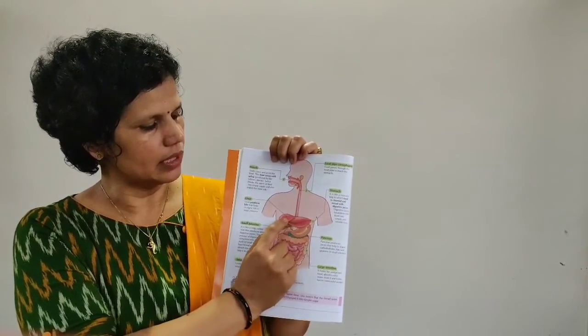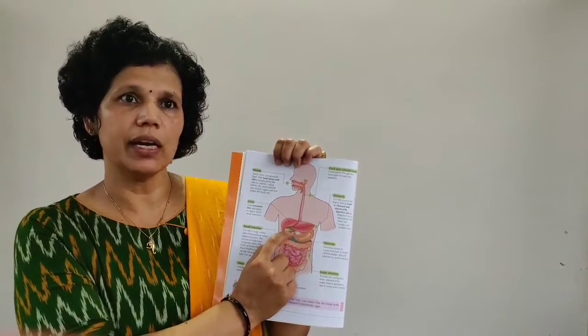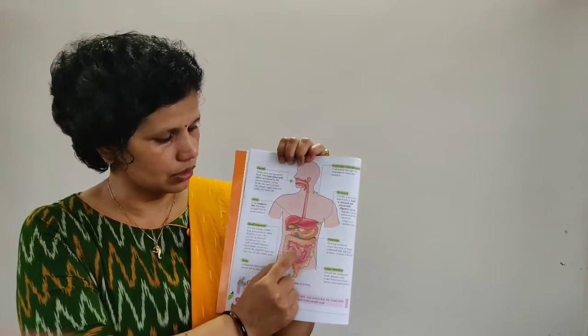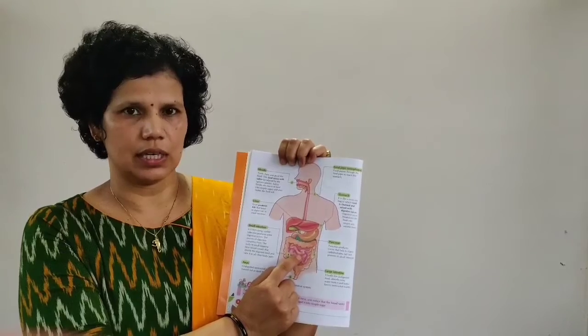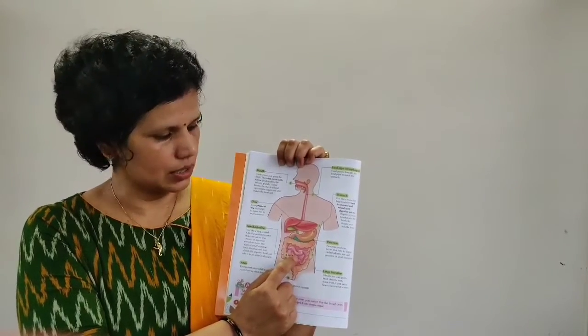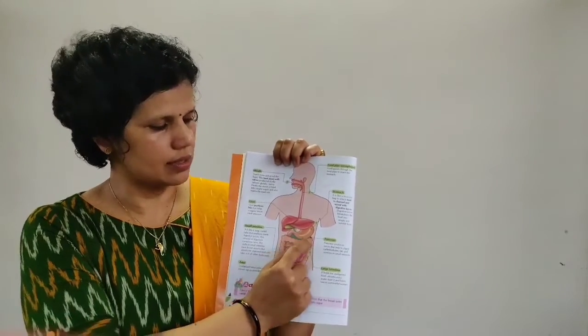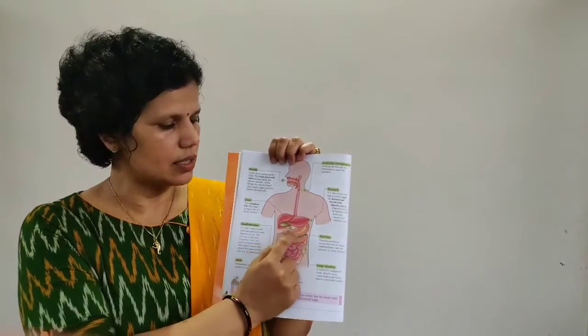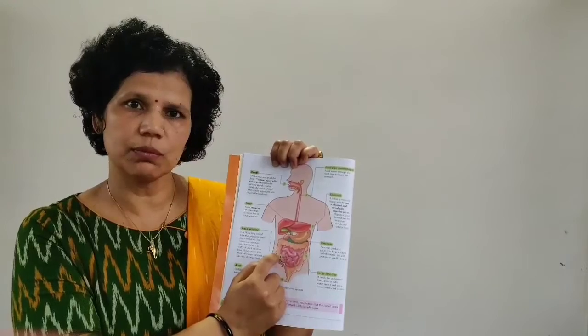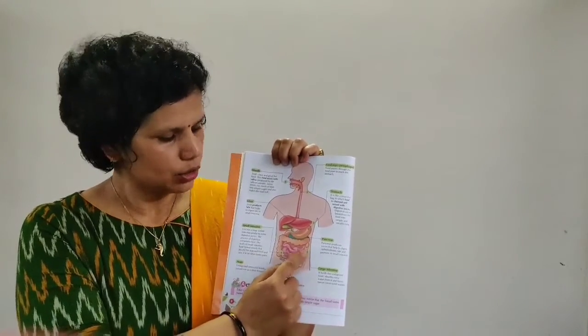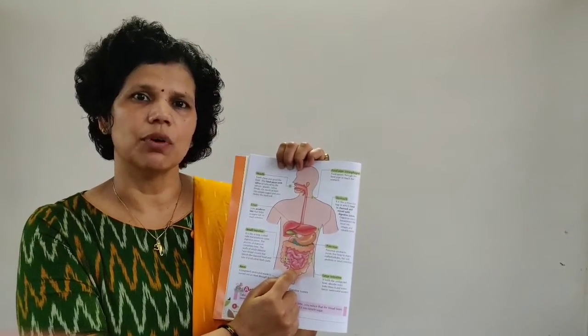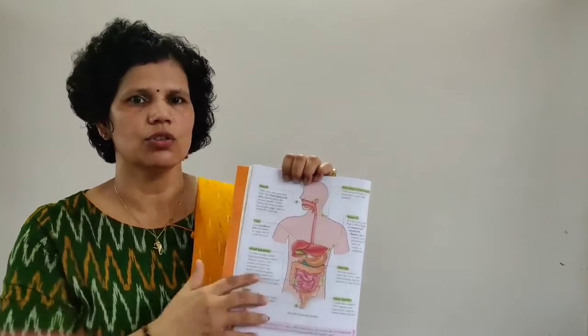From the liver, bile juice goes into the gallbladder, and from the gallbladder it goes into the small intestine. After digestion, from here the food goes into the large intestine. In the large intestine, it stops for some time, and after that through the anus we pass it out from our body. So today we discussed the diagram of the digestive system.